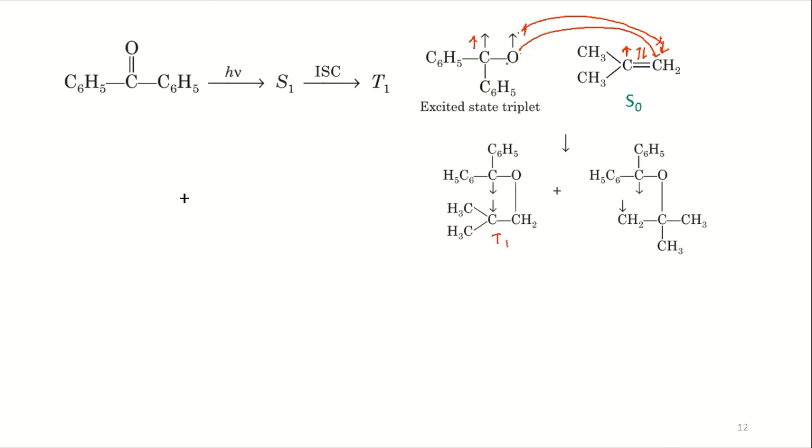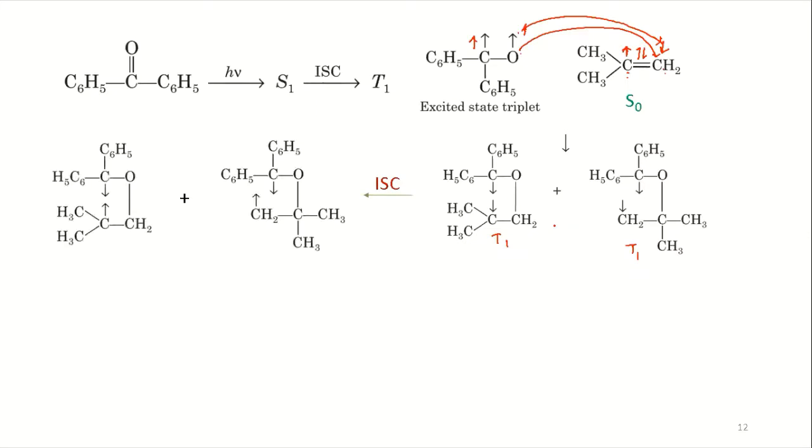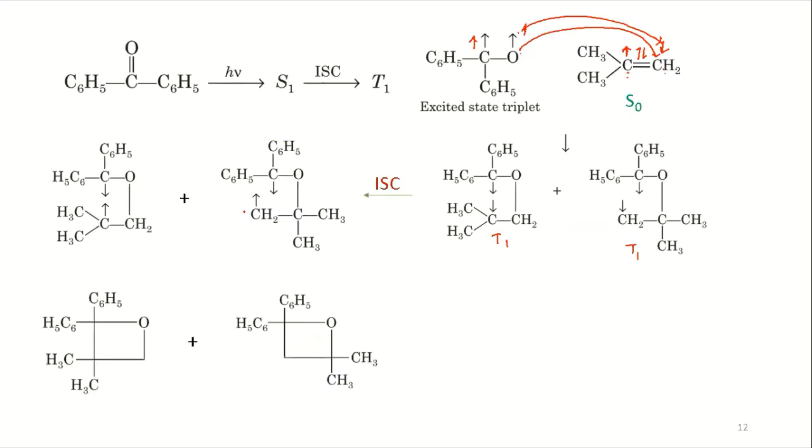Again, if the oxygen is binding to this carbon, it will take the opposite direction spin of this carbon, and it will leave another carbon having the same directional spin with the carbon of the ketone. So this is the triplet. Now, in a triplet you cannot have bond formation, so you should have spin inversion. That means intersystem crossing will happen, you have the spin inversion, and then you have bond formation. So ultimately you will have two oxetane formations, right?